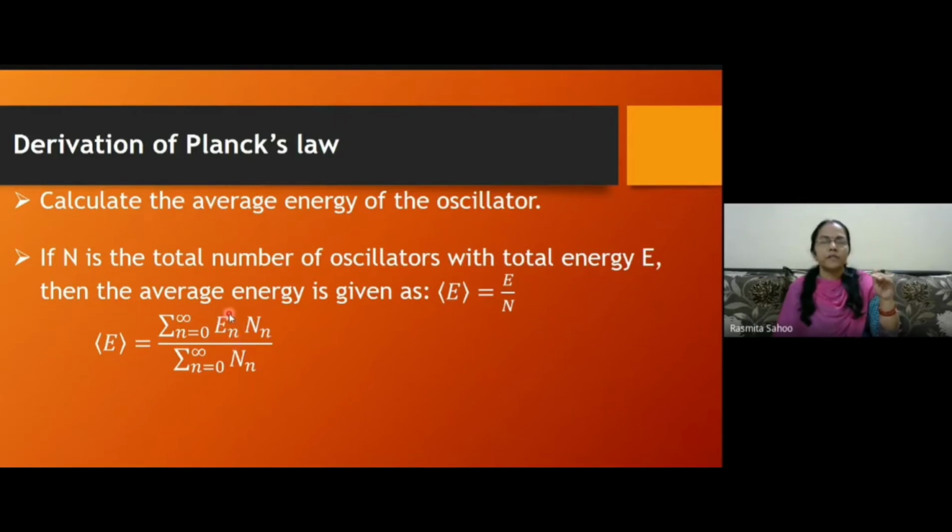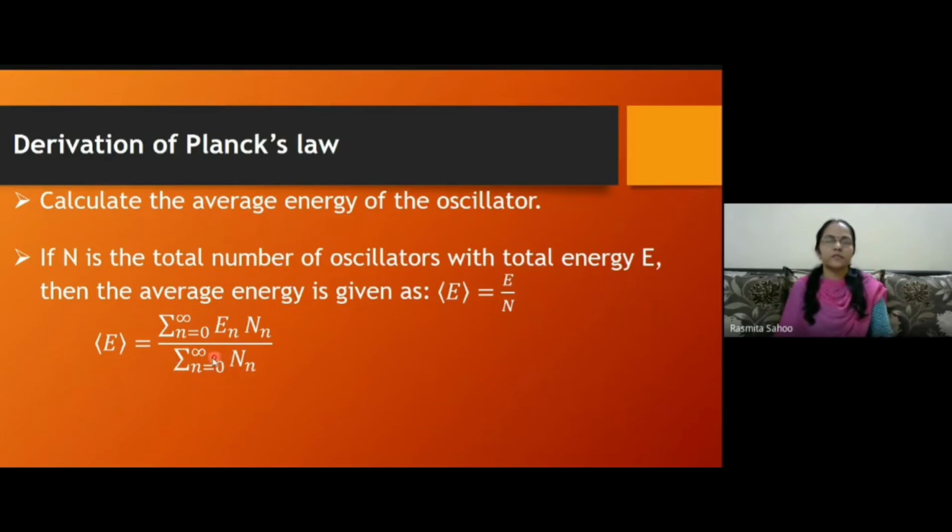Similarly, if there are n numbers, we have to take the summation to get the total energy, and as we are calculating the average, we should divide that by the total number of oscillators. If Nn is the number of oscillators present in the nth level, like if N1 is in the first level, N2 in the second level, N3 in the third level, then we have to add them up to find the total number of oscillators.